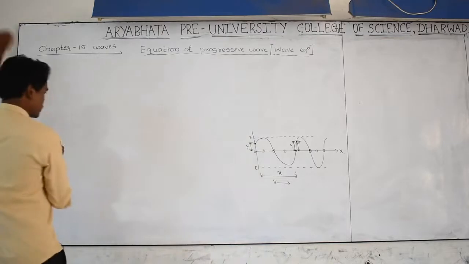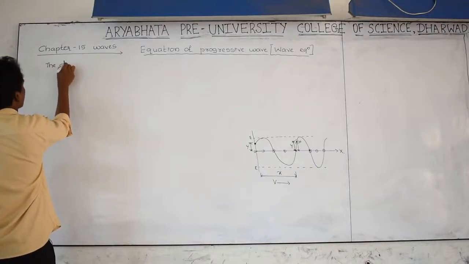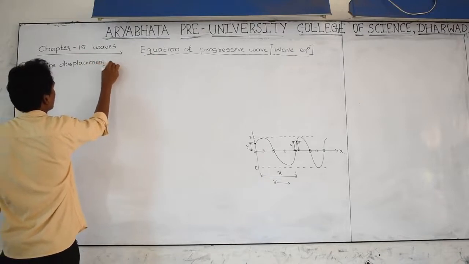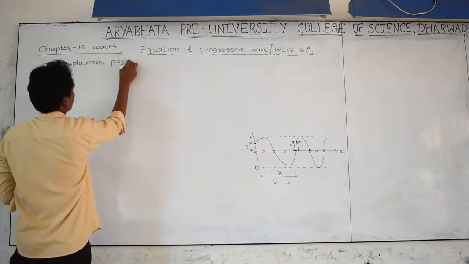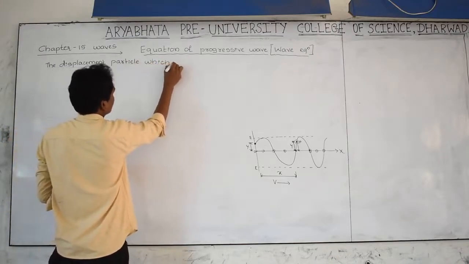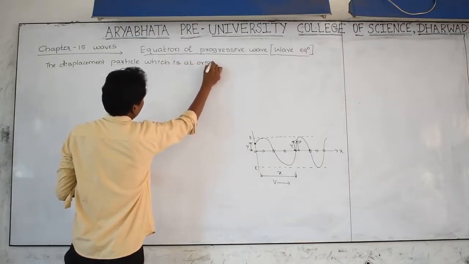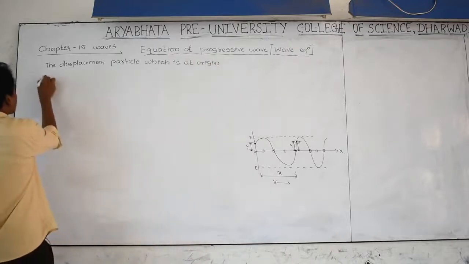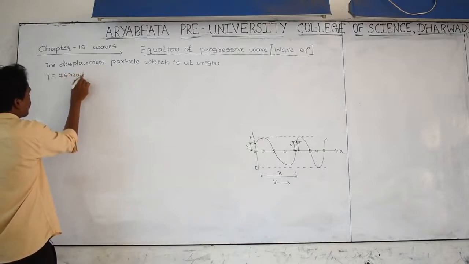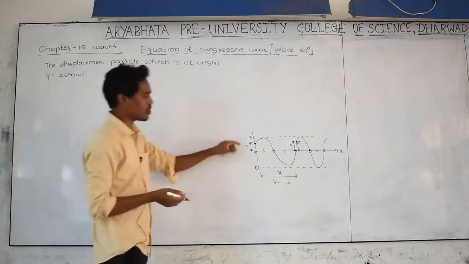How to find it? You know very well the displacement of a particle which is at the origin is given by the equation y equals a sine of omega t. Omega is the angular frequency, a is the amplitude, and y is the displacement of this particle.